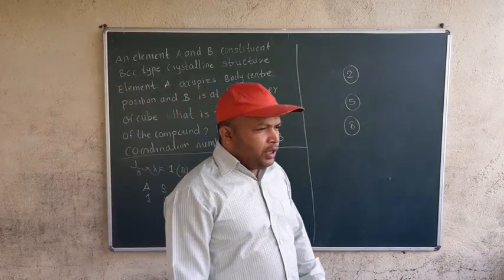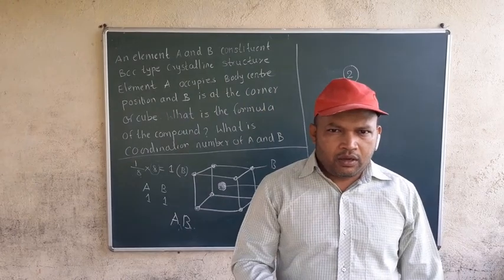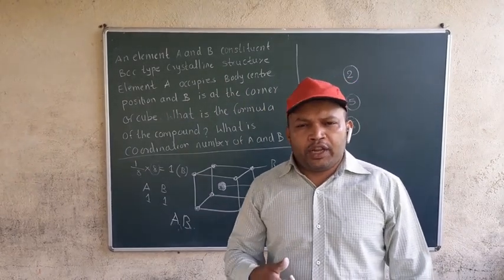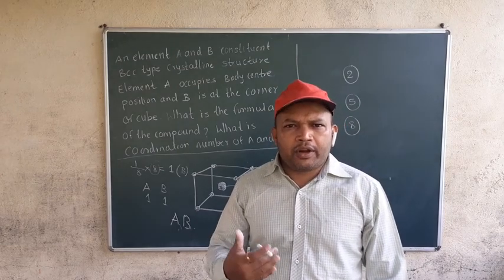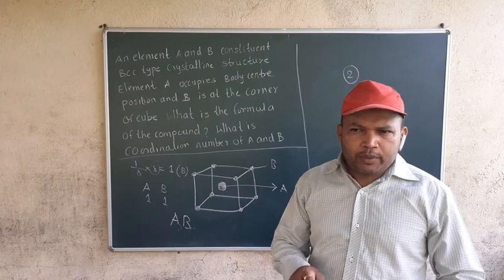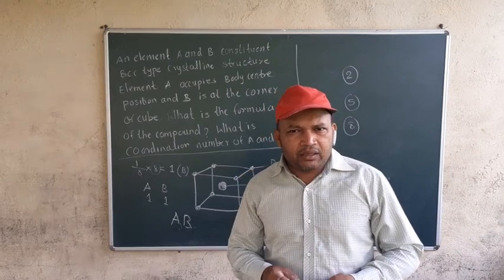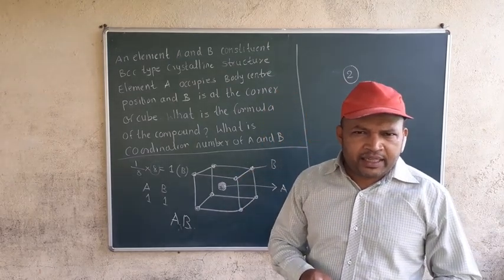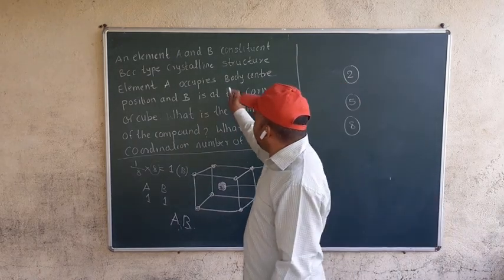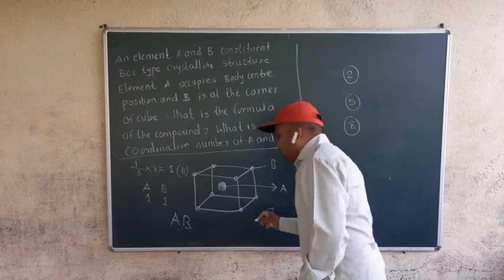In your notes I have given the list. Coordination number of simple cubic structure is 6. Coordination number of BCC is 8. Coordination number of FCC or CCP is 12. So here they have written BCC, so the coordination number is 8.